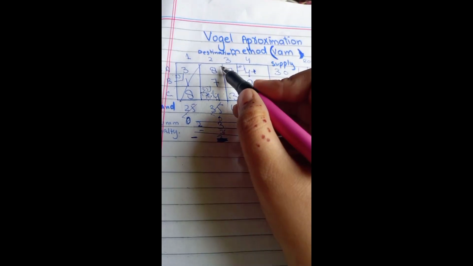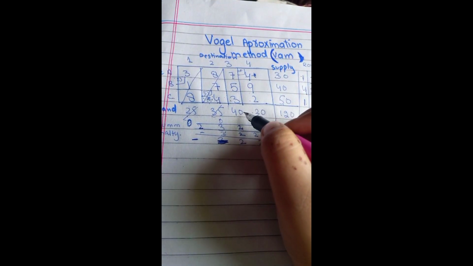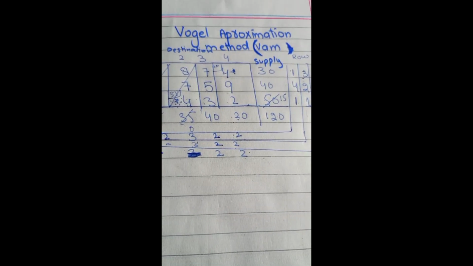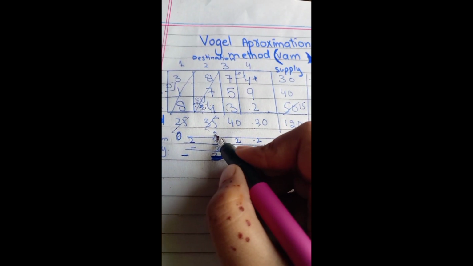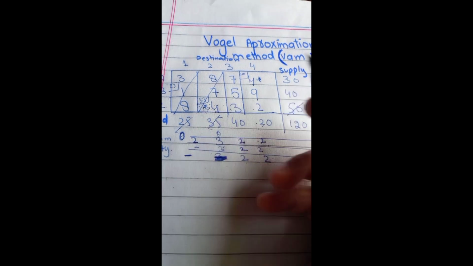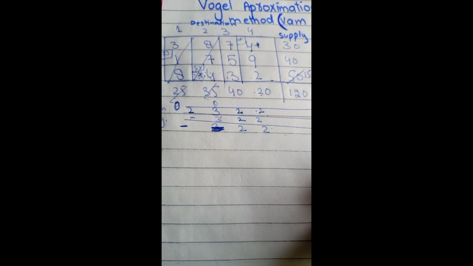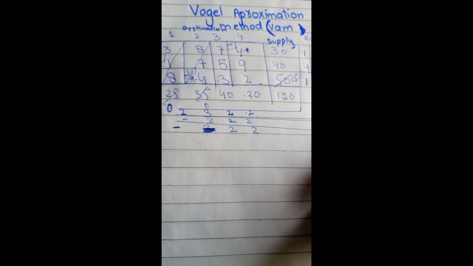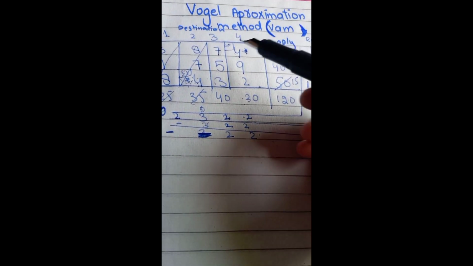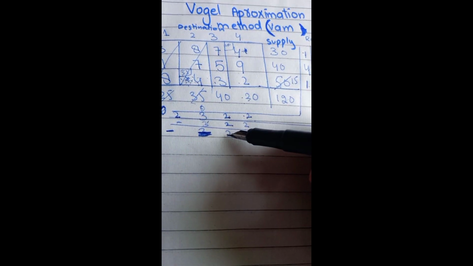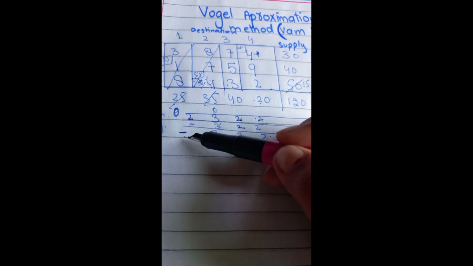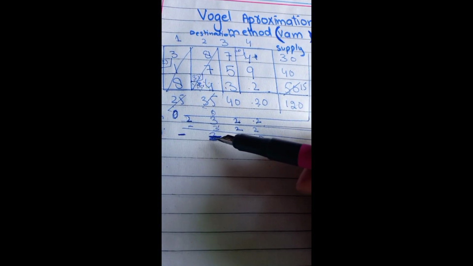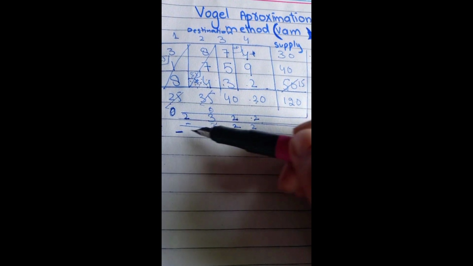35 will become 0, the whole column will become 0. So here will remain 15 and it will become 0 and the whole column will cancel out. Again we will check out the penalties. So 5 minus 3 equals 2, 4 minus 2 equals 2. The first two columns are 0, so the penalty will become blank here.